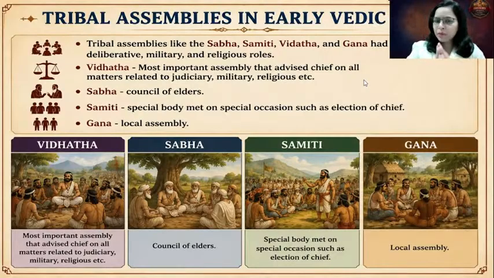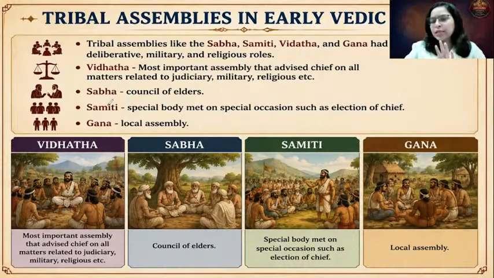Now, in the early Vedic period, there were 4 important assemblies that existed. The primary assembly, the most important and the oldest one, was Vidatha. But first of all, what do you mean by assembly? An assembly is a council of members which used to help the king in delivering his important functions. So tribal assemblies like Sabha, Samiti, Vidatha, Gana had different functions: deliberative function, discussion on important issues, military assistance to the king, religious assistance to the king. All these roles were performed by these different assemblies.